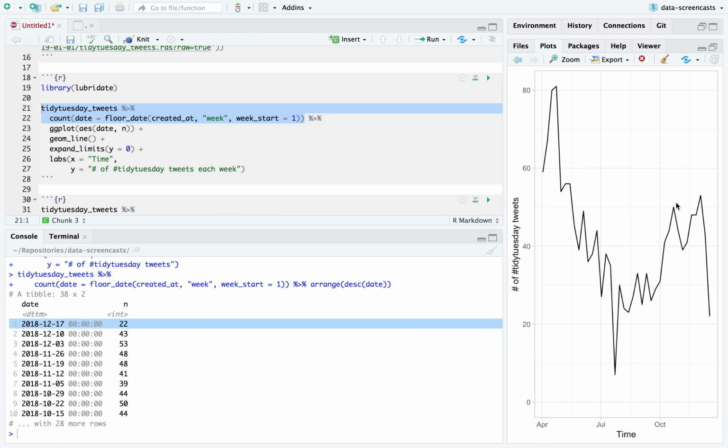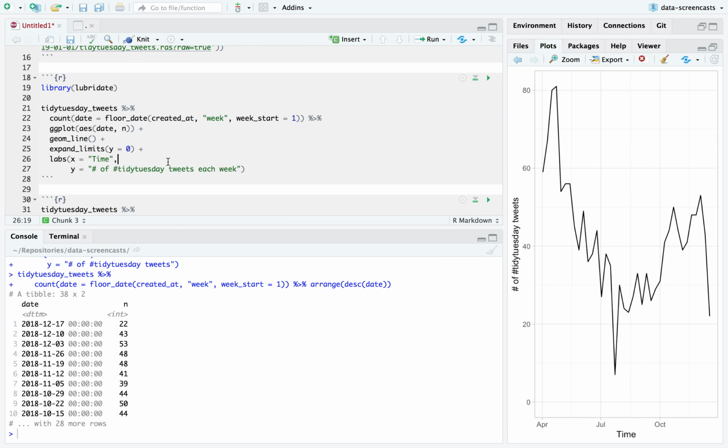Okay, but a lot of things declined in late December. We have one other dip here, and that could have been another week that was skipped. I wasn't paying as much attention to Tidy Tuesday back then. Okay, but this is number of tweets each week.